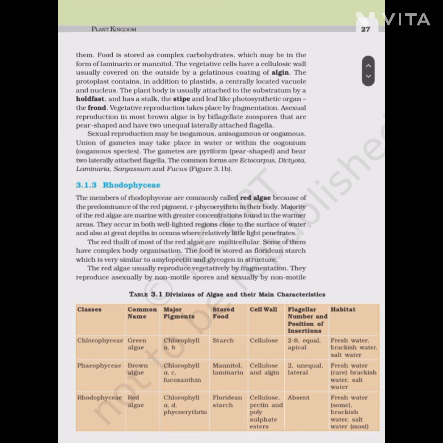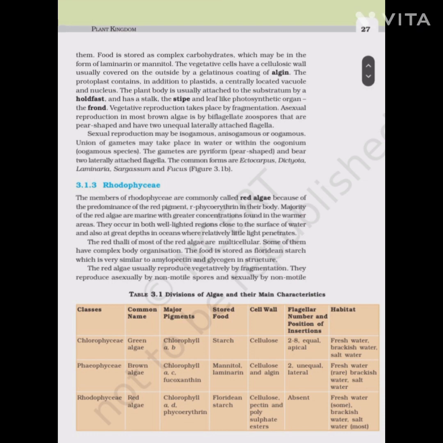Sexual reproduction may be isogamous, anisogamous, or oogamous. Union of the gametes may take place in water or within the oogonium in oogamous species. The gametes are pyriform, pear-shaped, and bear two laterally attached flagella. The common forms are Ectocarpus, Dictyota, Laminaria, Sargassum, and Fucus.